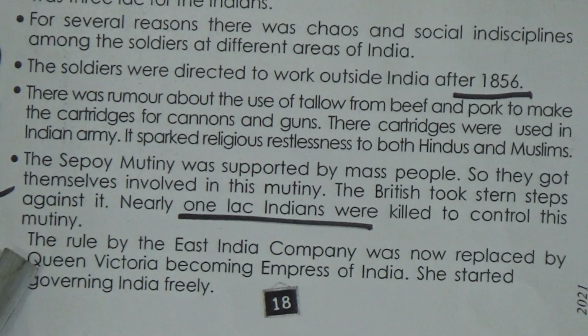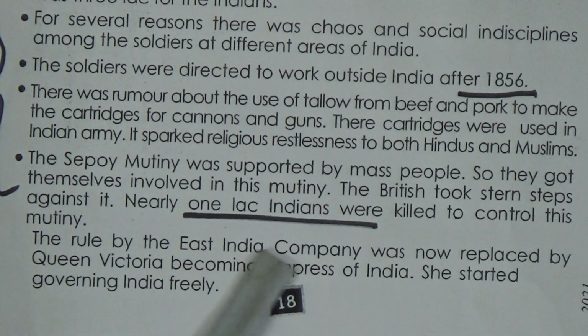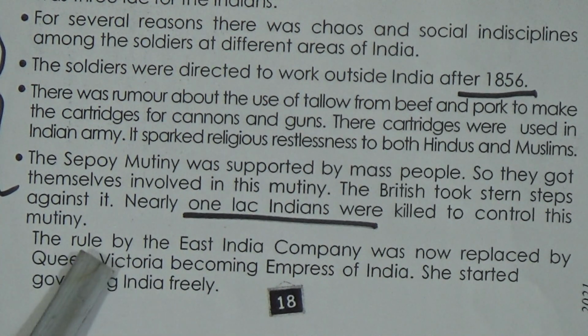Then what happened because of this mutiny? The rule by the East India Company was now replaced by Queen Victoria becoming Empress of India. She started governing India freely. So because of this Sepoy mutiny, company rule ended, and then India was ruled by Queen Victoria freely. So this is the result of the Sepoy mutiny. Because of the Sepoy mutiny, company rule ended after 100 years.